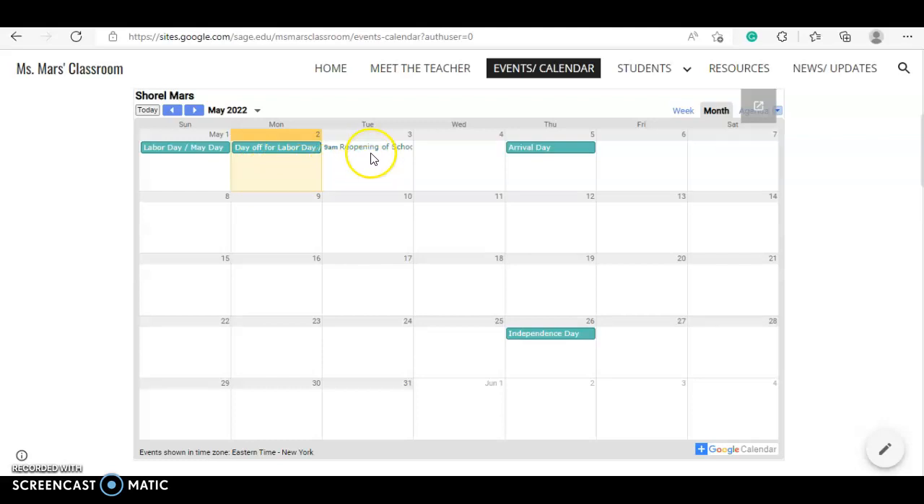Then we have here reopening of school and so on. So here they will find events happening throughout this month. Whatever month it is, they'll see the events showing up here.